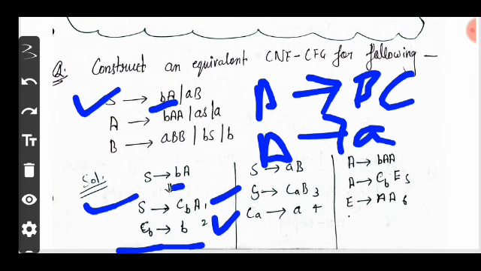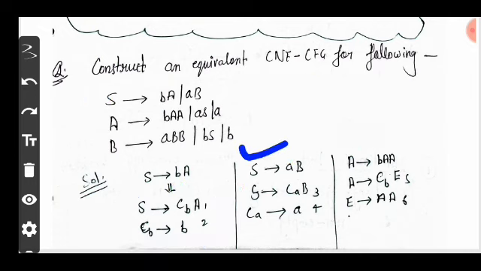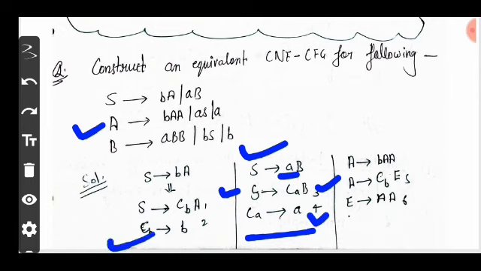Now come to the other. S produces aB. So the terminal a is converted into Ca, where Ca produces a. So here we got S produces CaB as the third production and Ca produces a as the fourth production. Now come to the other. Here A produces bAA. We know that Cb produces b.